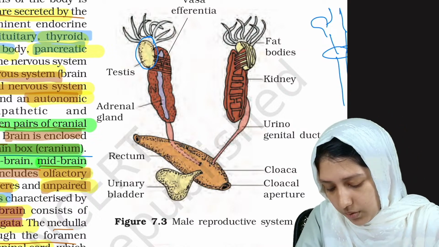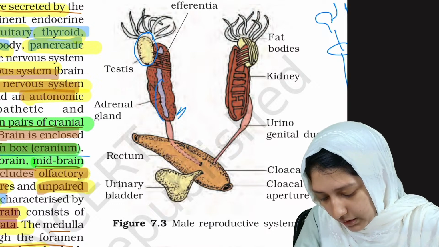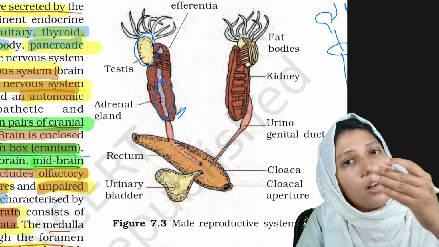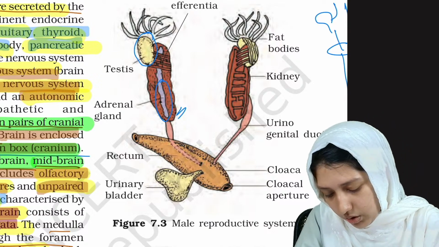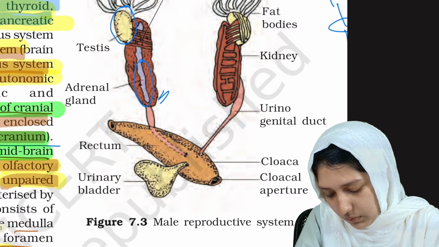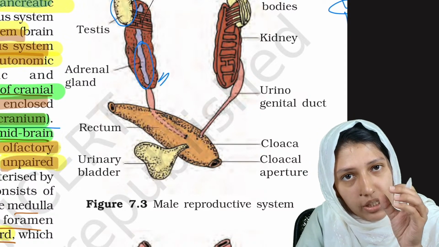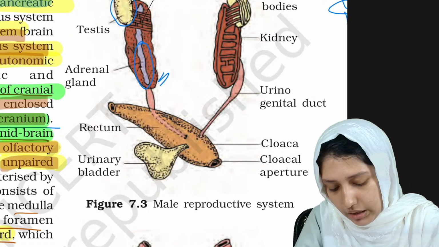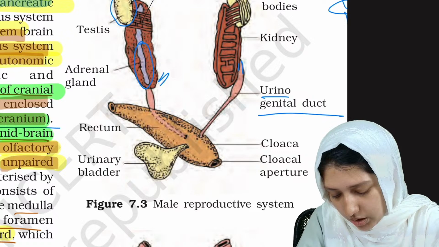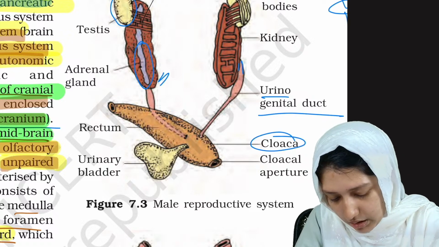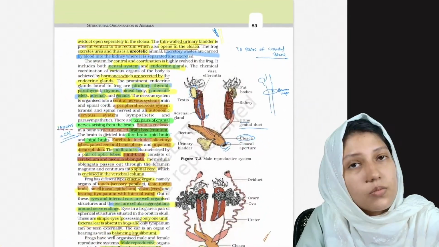Clear? Now the kidney also has an adrenal gland. You can also expect this as a question. The adrenal gland is present inside the kidney. Clear? Okay. Then this is the urogenital duct. The urogenital duct arises from the kidney, and it is connected to the cloaca. This is the cloaca, and this is the cloacal aperture.